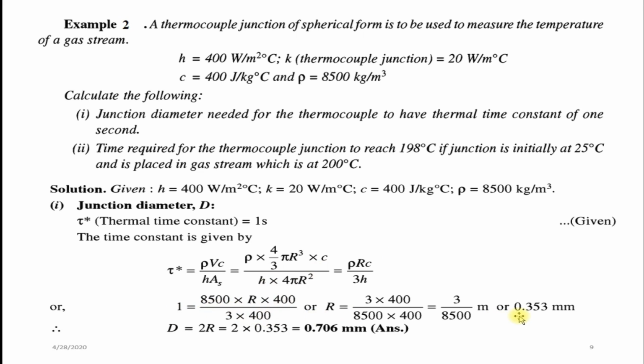You will get 0.353 mm, or in terms of meter if you want, 3 by 8500 meter, because while substituting in the formula you have to substitute in meter. So diameter they asked, diameter is equal to 2 into radius, that is 0.706 mm.